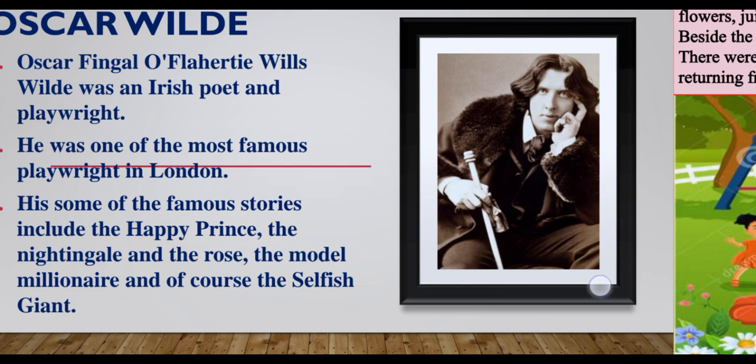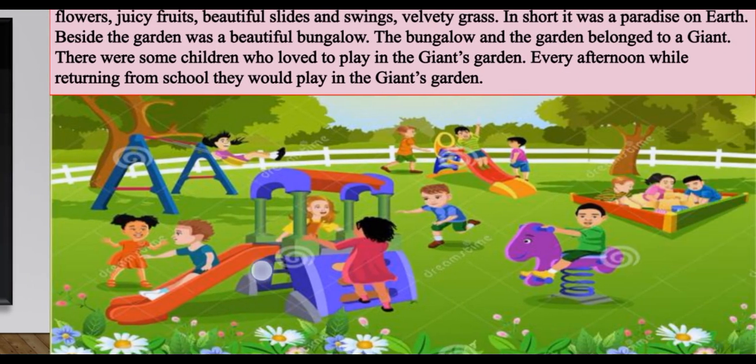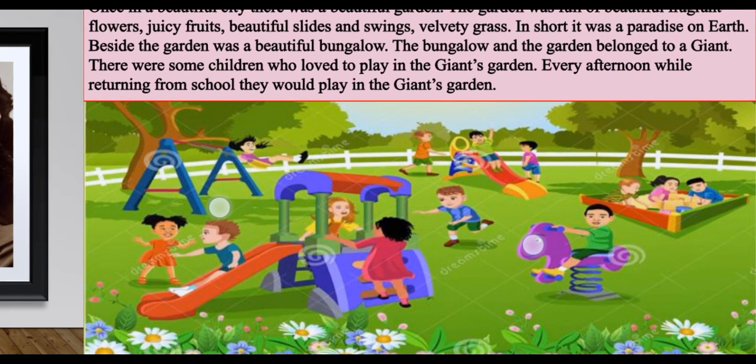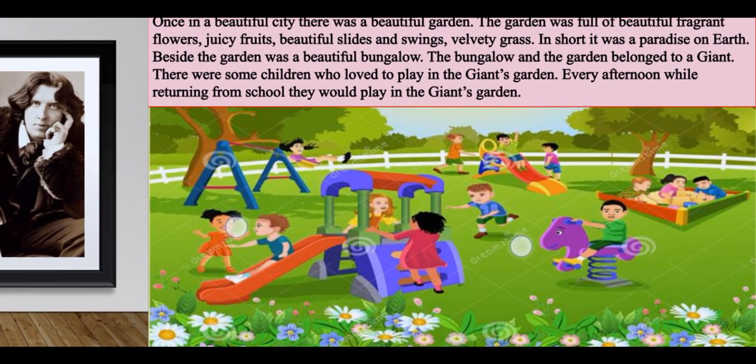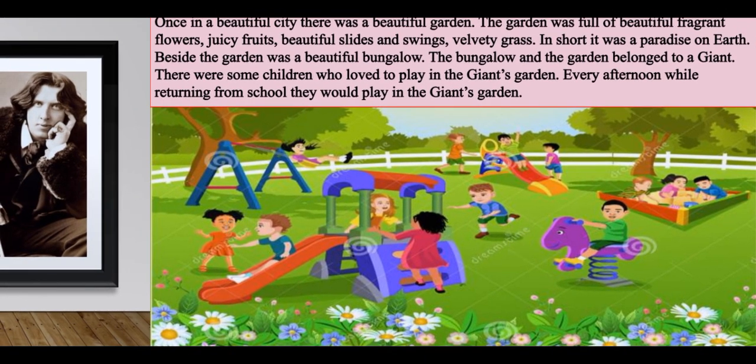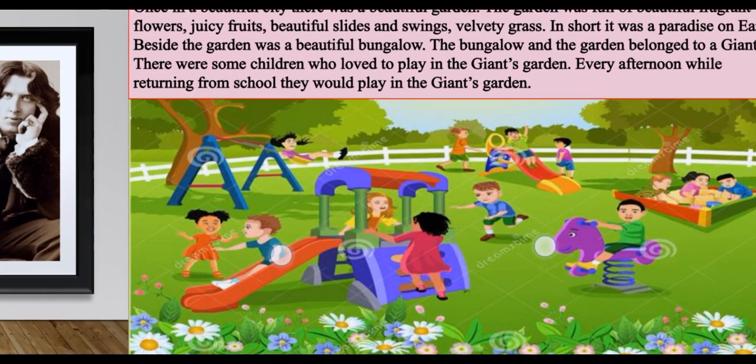As you can see in this picture, you see children playing out in a garden. Now, this garden belonged to the giant, right? The giant's name is not mentioned in the lesson, but not only was the giant the owner of this garden, he was also the owner of a big bungalow. When he is not in his garden, he will be in his bungalow. His bungalow was the most beautiful bungalow, and his garden was the most beautiful garden.